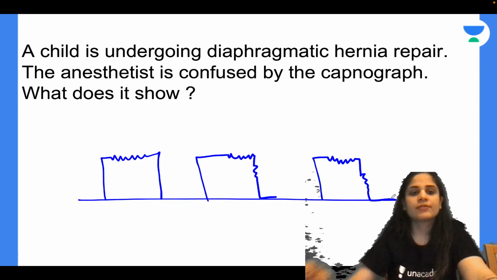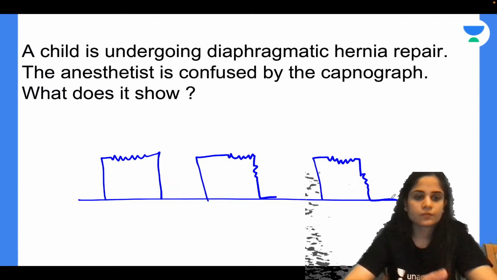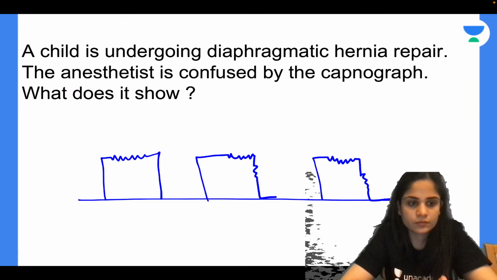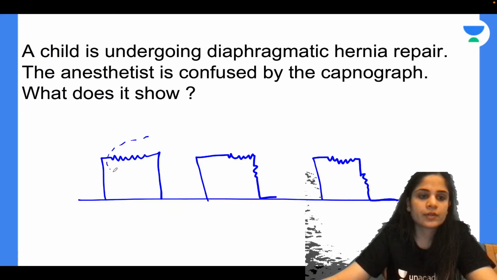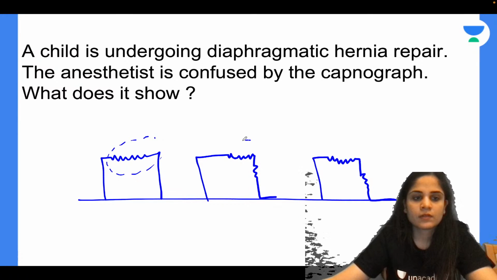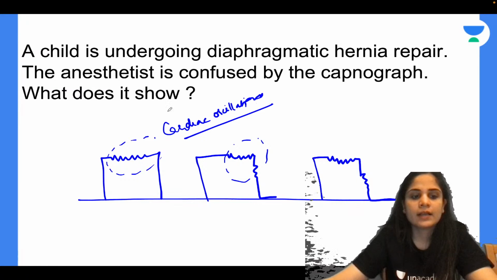A child is undergoing diaphragmatic hernia repair. The anesthetist is confused by the capnograph. What does it show? Yes, very good, Narmata. Absolutely correctly identified. So this is what you can see. This is called cardiac oscillations. Okay, and this is very normal in children.